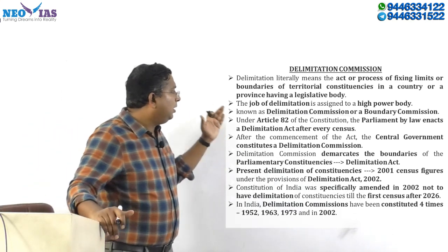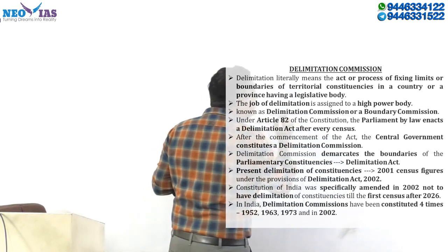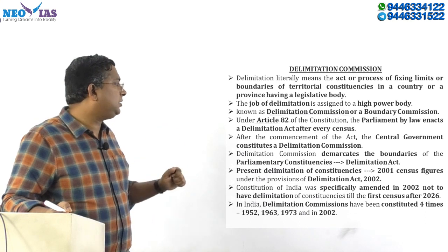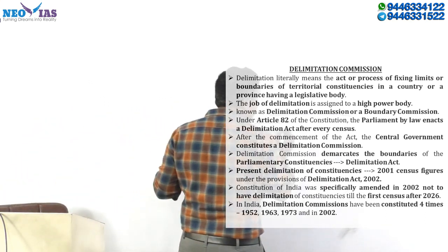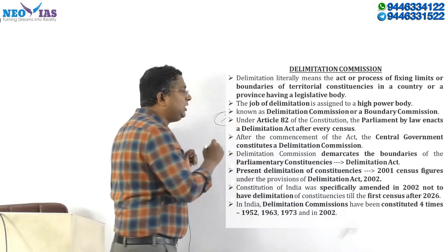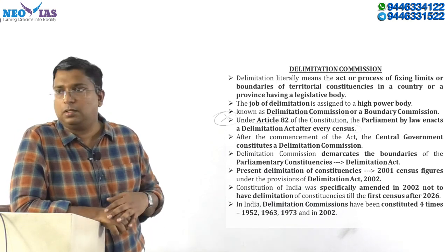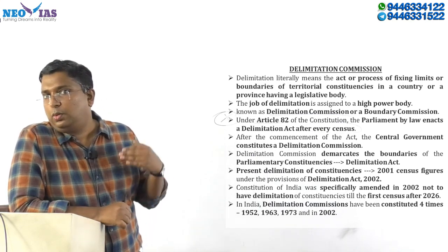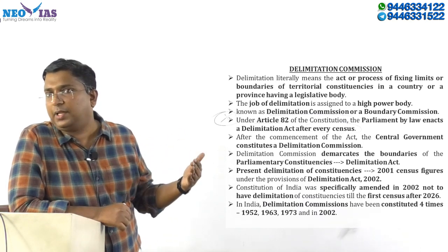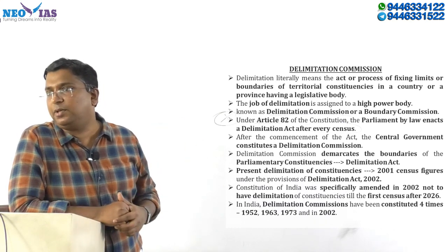Article 82 of our Constitution says that the Parliament by law can enact a Delimitation Act after every census. So Article 82 has given the power to the Parliament to enact a law, the Delimitation Act, after every census, and set up this Delimitation Commission.